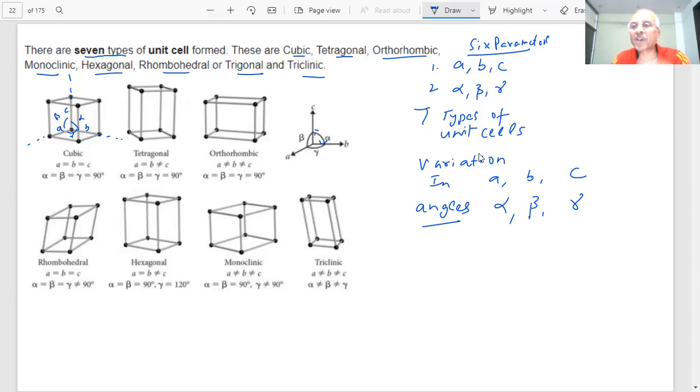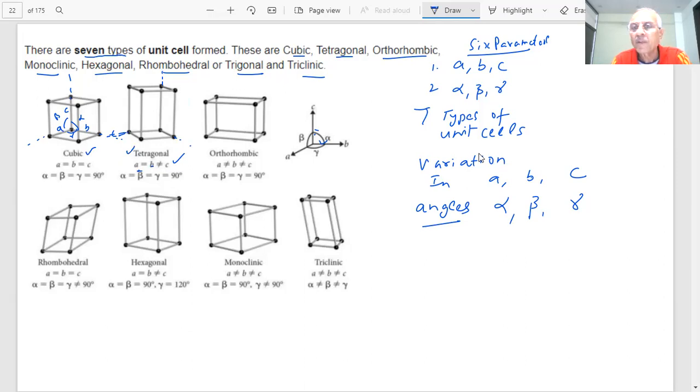Now, what do you see in tetragonal? The three angles alpha, beta, and gamma are 90 degrees, students. You can draw any axis. If I take this axis, you can see the A, B, and C values. A is equal to B, but B is not equal to C. See, this length is longer. And the three angles are 90 degrees. That is called tetragonal: cubic, tetragonal.